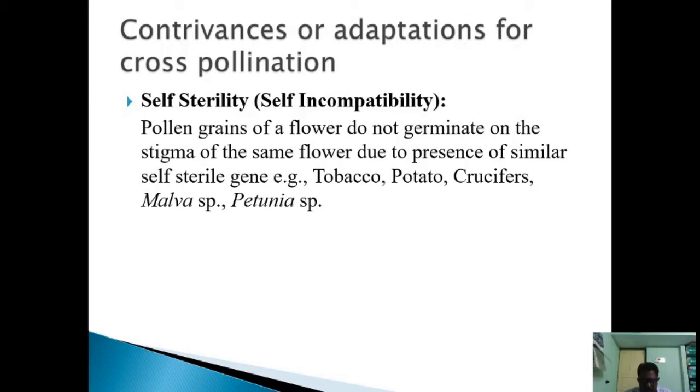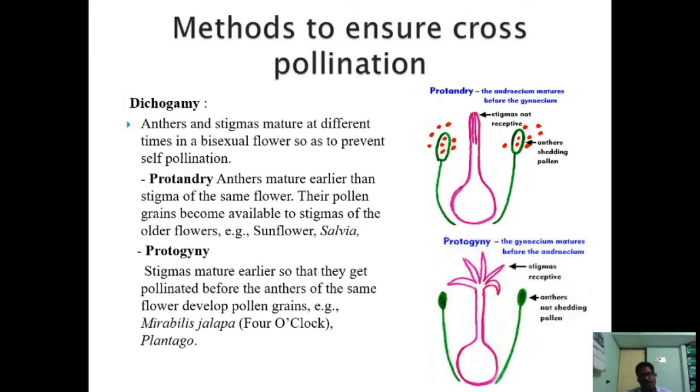Because of this type of adaptation, there is a lot of cross-pollination seen in these kinds of plants. That is why we have a lot of diversity in obtaining different kinds of potato. This is actually nature's evolution, where they have their own self-incompatibility gene, which facilitates self-sterility.